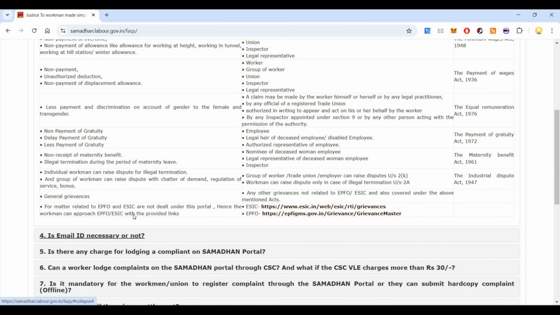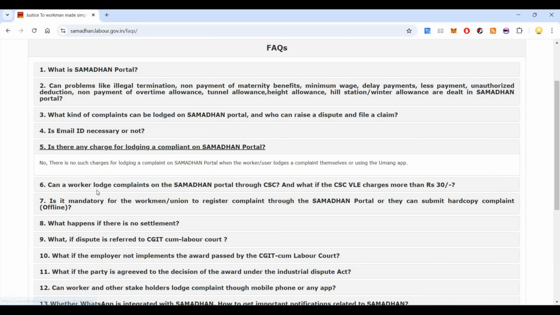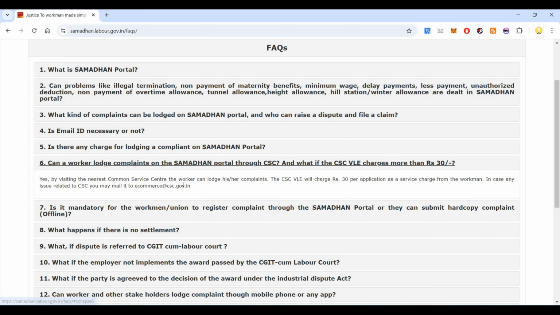Is email ID necessary to raise a complaint? No, email is not mandatory. However, it is suggested that one should update their email ID. Is there any charge for lodging a complaint? No, there is no charge. Can a worker lodge a complaint on Samadhan Portal through a CSC, Common Service Center? Yes, by visiting a Common Service Center also they can do it. The CSC will charge ₹30 per application as service charge from the workman.